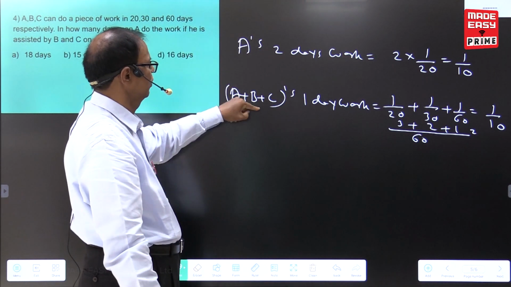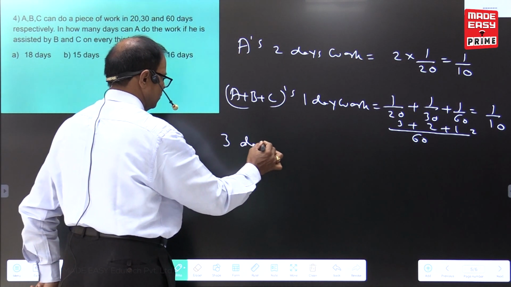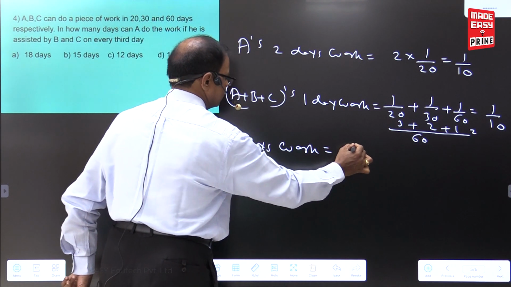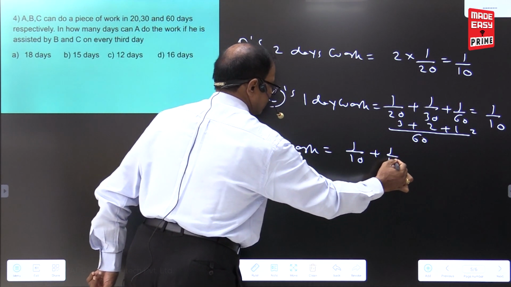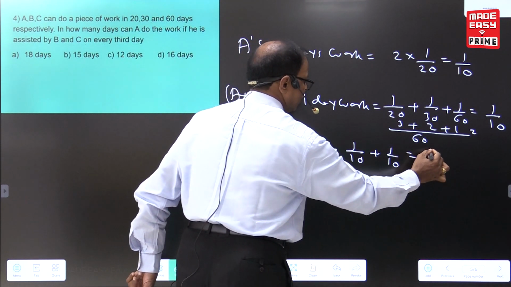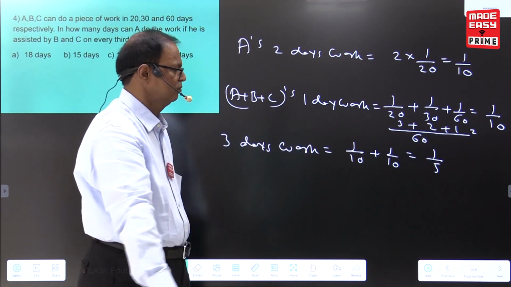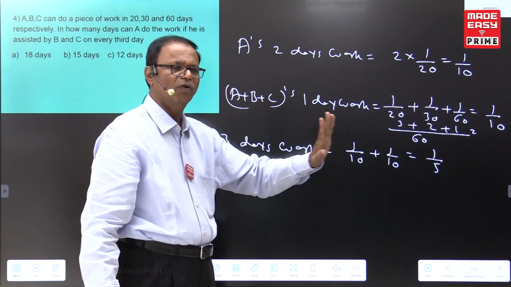Now, 2 days work, 1 day work, 3 days work: 1 by 10 plus 1 by 10, 2 by 10. What is 2 by 10? 1 by 5.